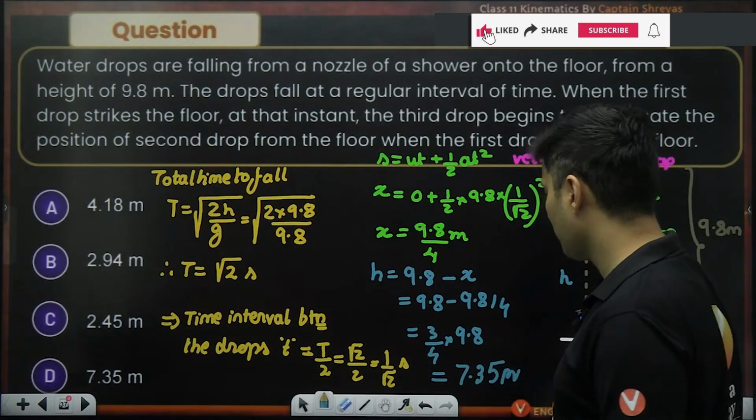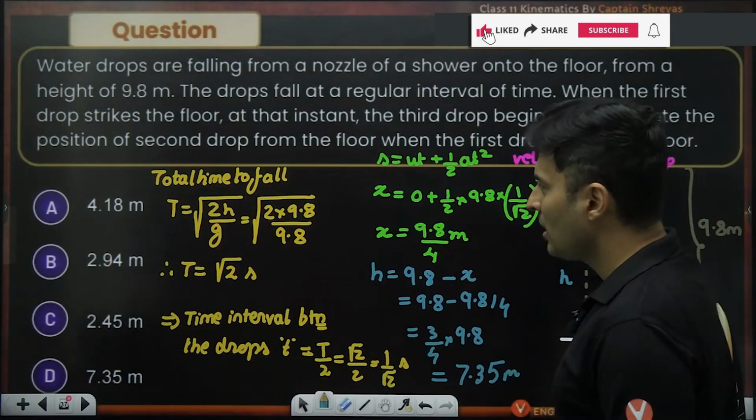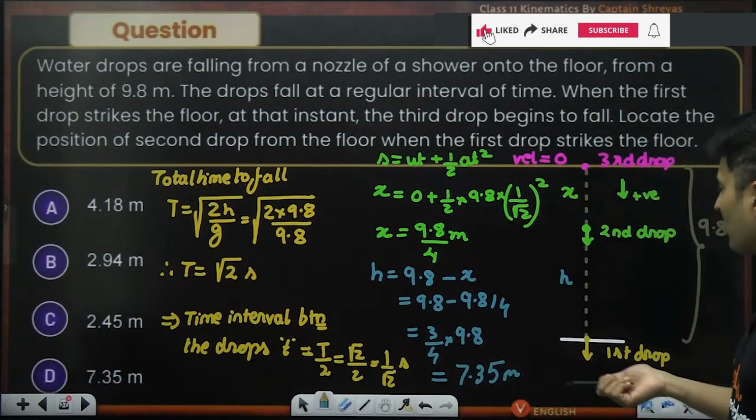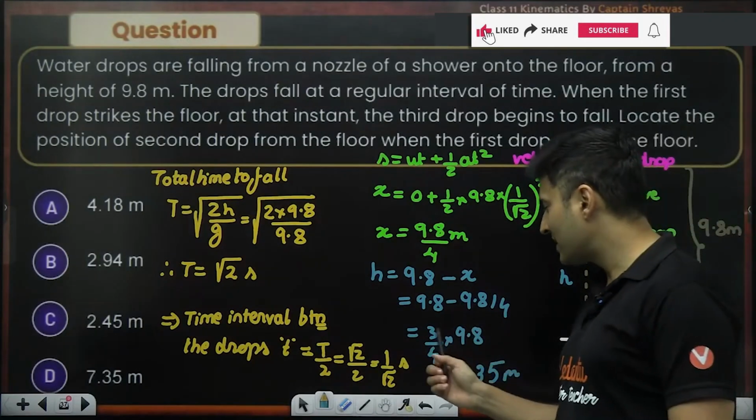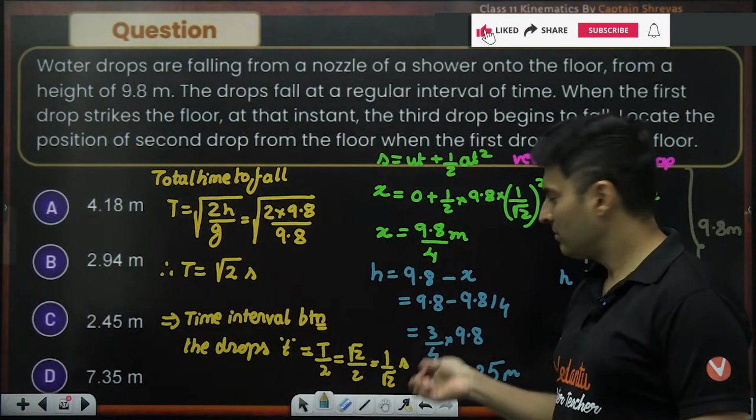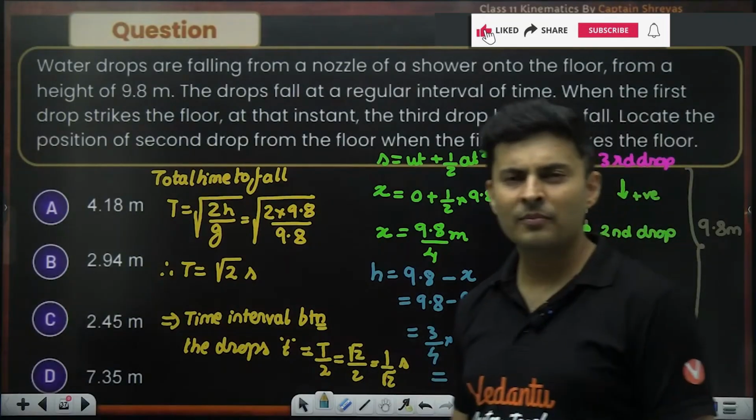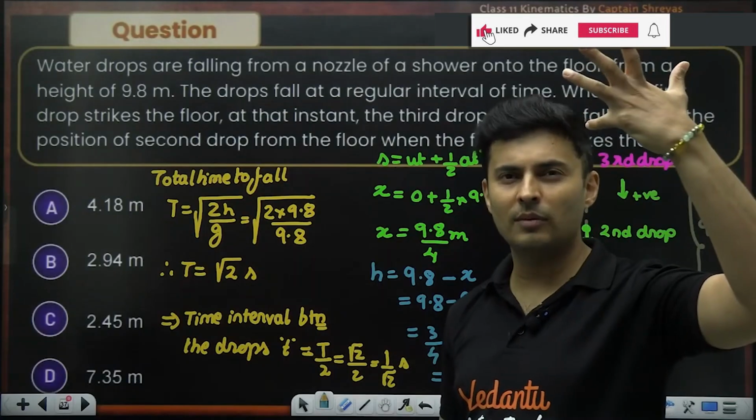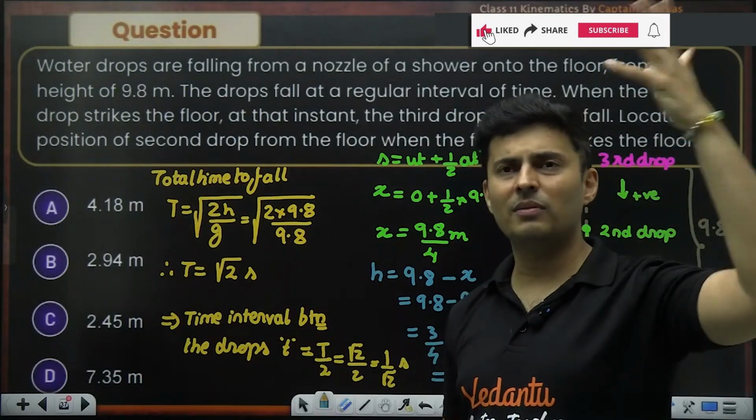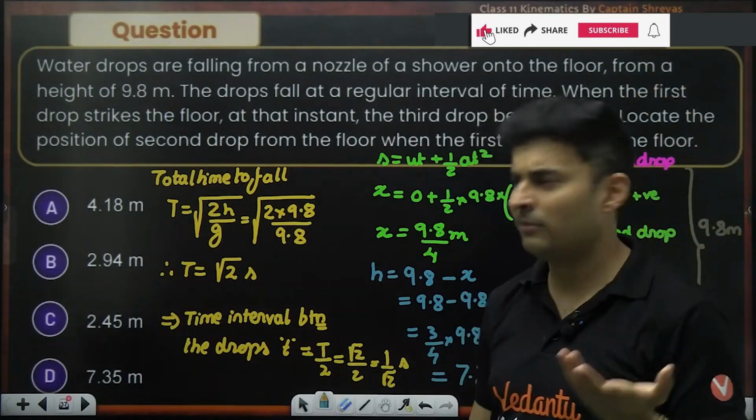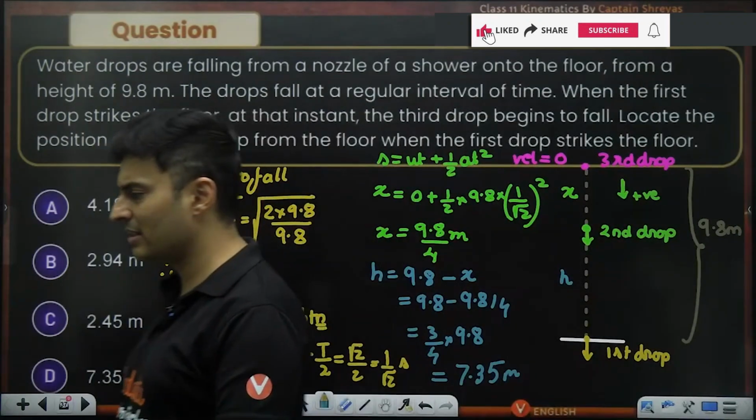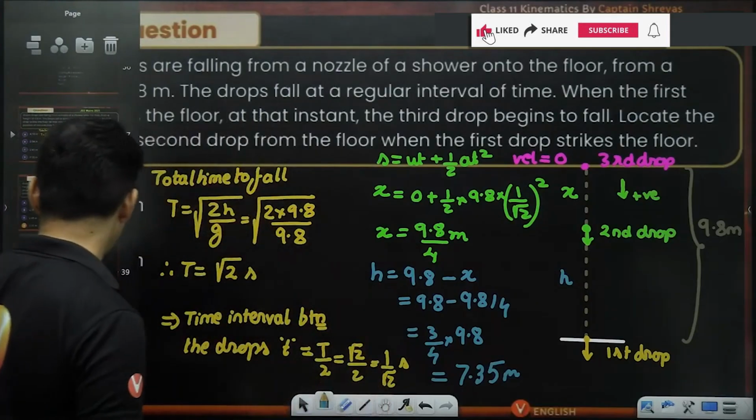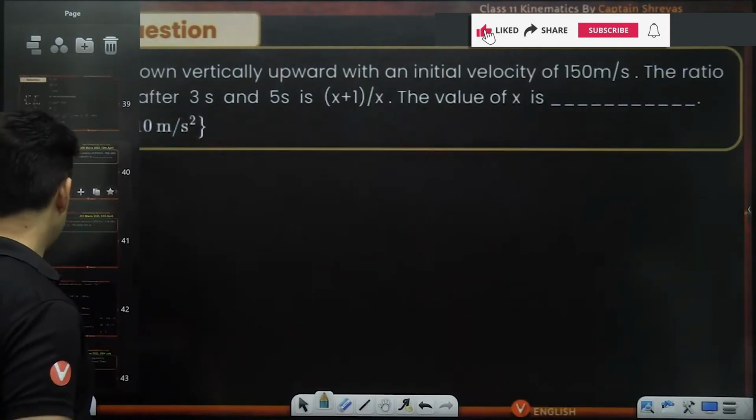7.35 meters. Yeah. Now you can easily eliminate the options without even calculating. Just think about it. 3/4 is 75% of 9.8. Think of 9.8 as a number close enough to 10. So 75% of 9.8 will be close enough to 7.5. So the only option close to 7.5 is 7.35. Yeah. So approximately get the answer. That's also enough. You don't have to find the exact values.